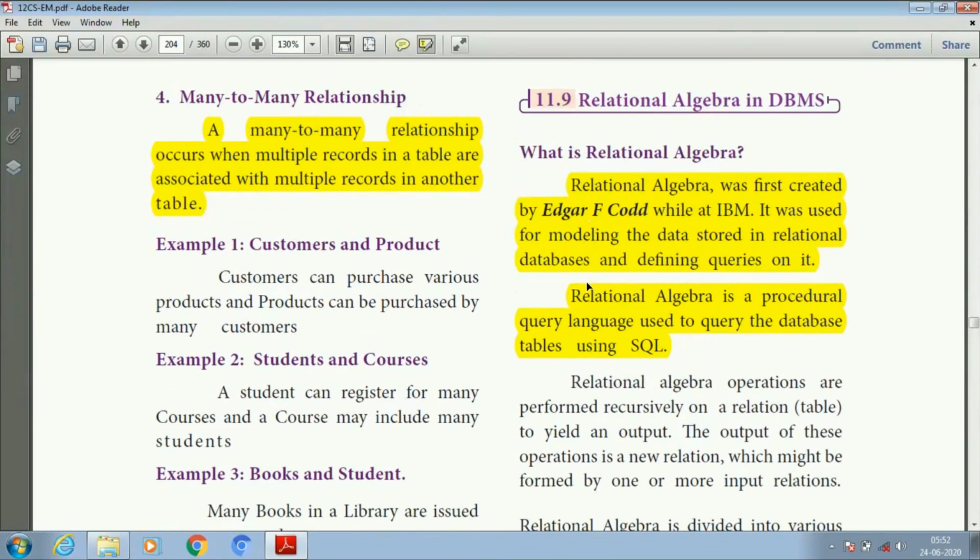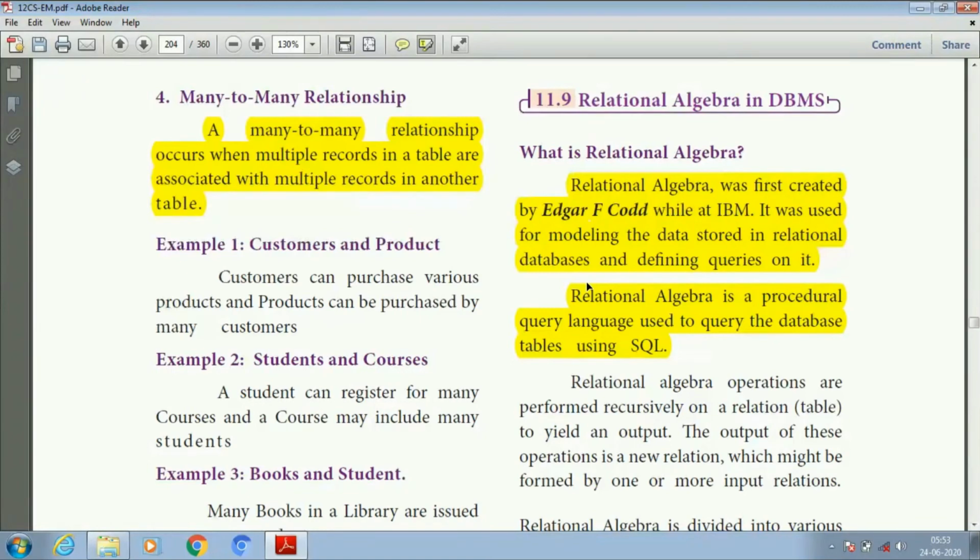And next one is relational algebra. What is meant by relational algebra? Relational algebra is a procedural query language which is used to query the database tables using SQL. This relational algebra was first created by Edgar F. Codd at IBM.